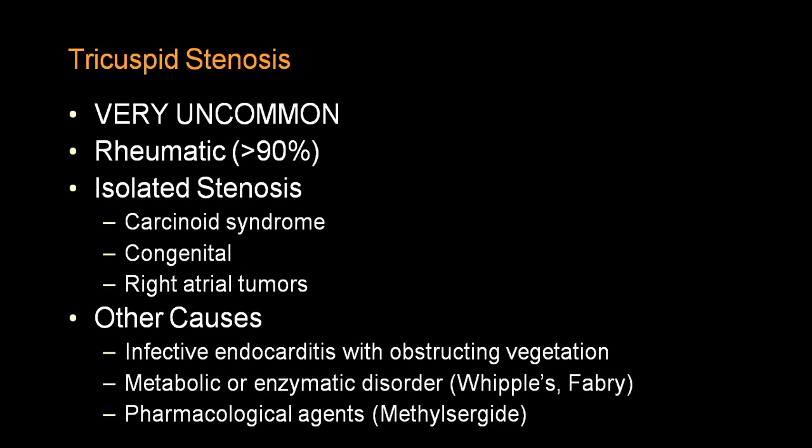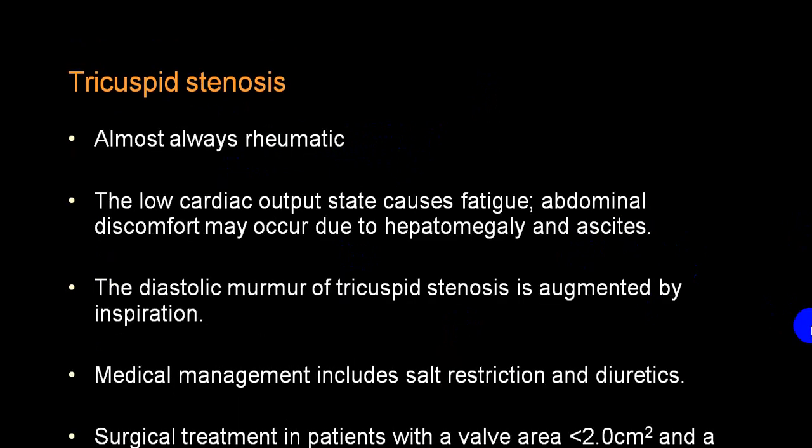Among the acquired group: drugs, methotrexate, infective endocarditis, etc. Like carcinoid syndrome, that will be among the acquired group. But in the congenital group, it is the most common. Rheumatic fever producing tricuspid stenosis is again not very common. So these are the different etiologies which you can see once in a while in case of tricuspid stenosis.